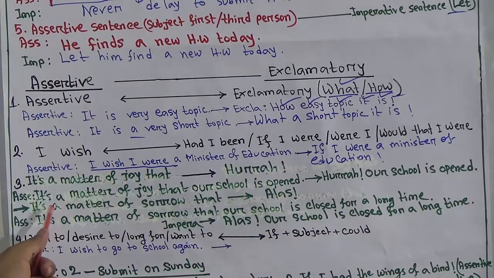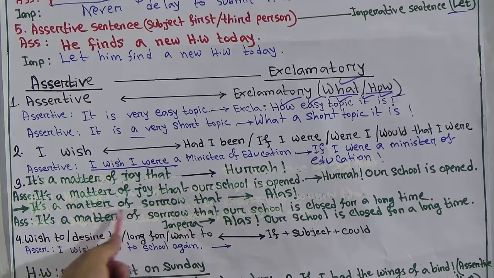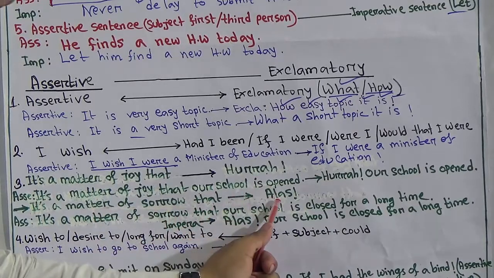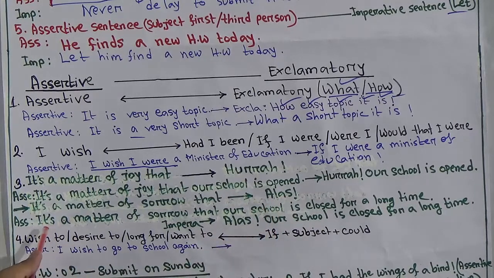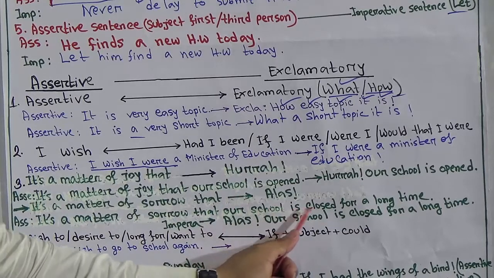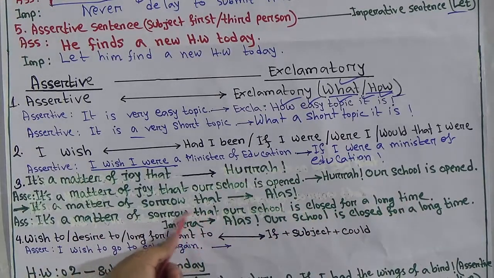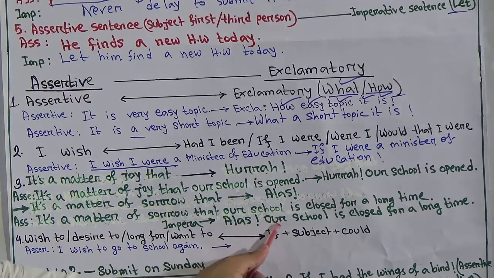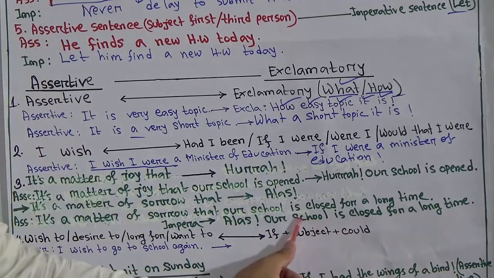Okay, next one, another example. "It's a matter of sorrow" is bad news or shocking news, and this type of phrase will be replaced by "alas," an expression word. Example: It's a matter of sorrow that our school is closed for a long time. Due to this sentence, we can write "alas, our school is closed for a long time."